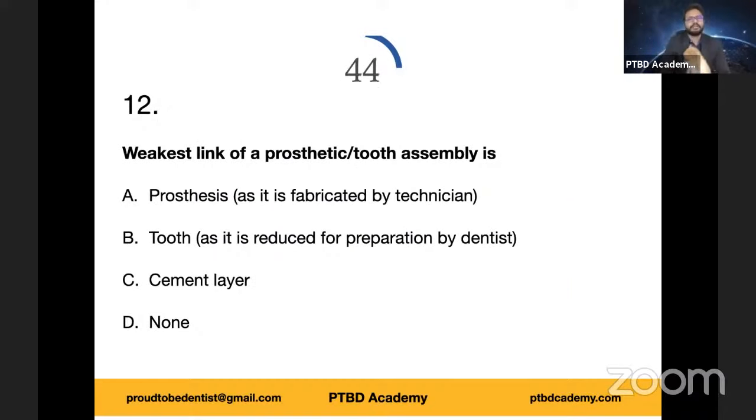Okay, 12th question, I'm starting the timer. Weakest link of a prosthetic tooth assembly. In fact, we had previous questions based on this. Option A, prosthesis, since it is fabricated by the technician, we can lay blame on him or her. Option B, tooth, as it is reduced for preparation by you, the dentist. Option C, cement layer. Option D, none of the above. Which one do you think is the weakest link? 20 seconds more for you to answer.